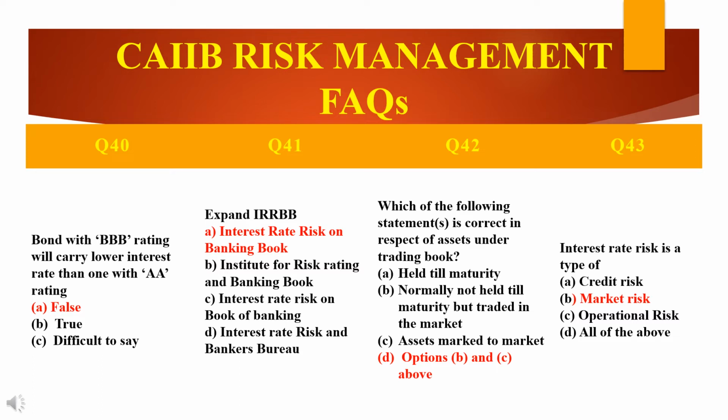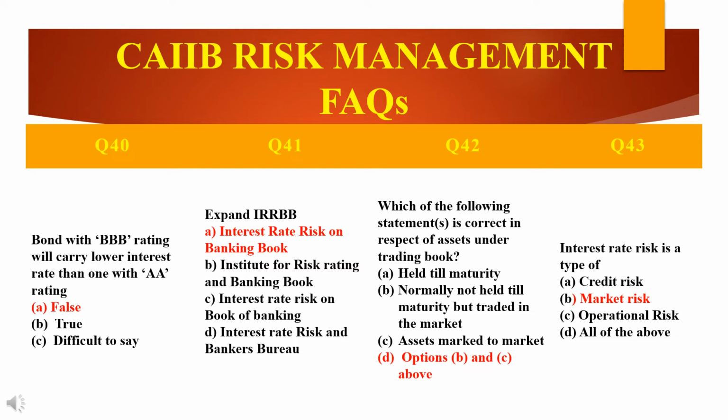Okay, see why? Because what does double B indicate? A double B rated borrower is more likely to default than a double A rated borrower, right? As the default risk is higher, the credit risk for the bank investing in a double B, or triple B rated bond, is also higher. Now the higher risk has to be compensated, right?